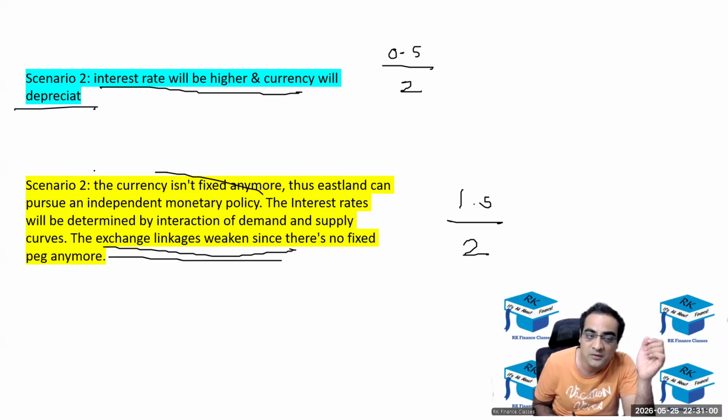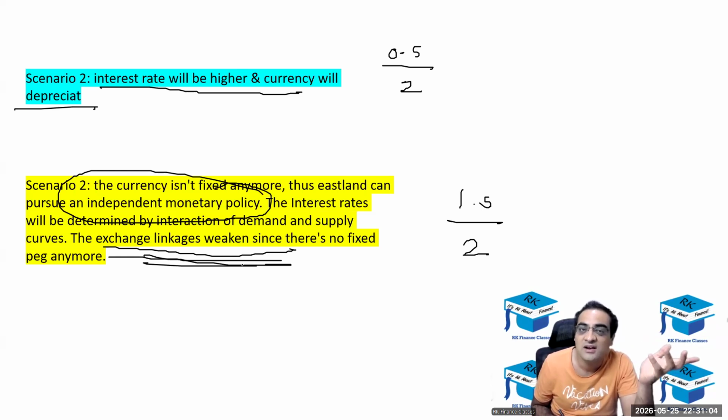I have to give her 1 mark for this, and external linkages will weaken because the currency was fixed, now the currency is floating. So, fine. Any doubt? Jenny, any doubt in evaluation or any doubt in general?